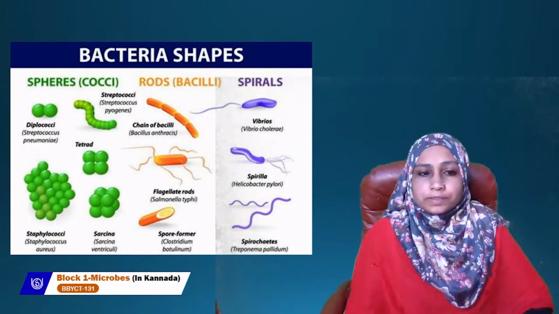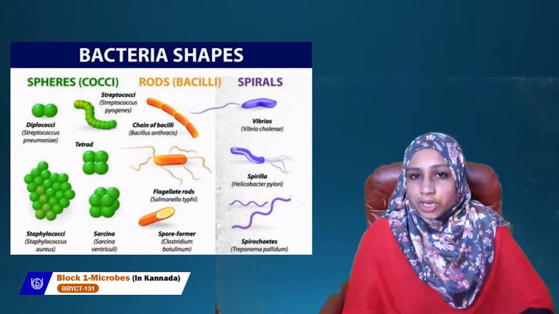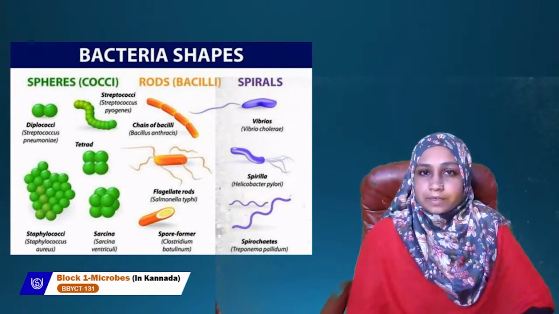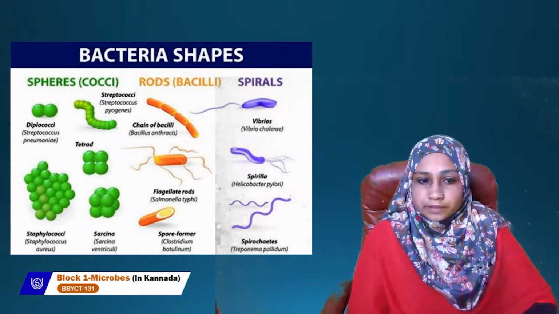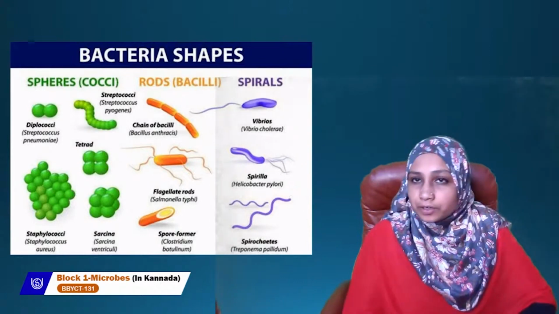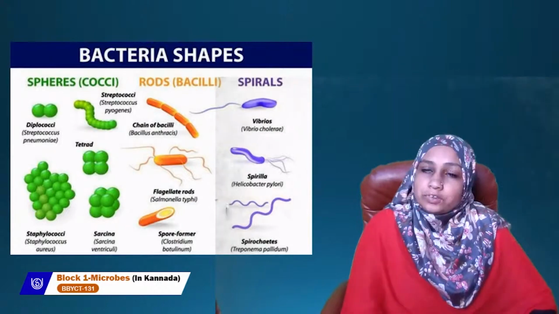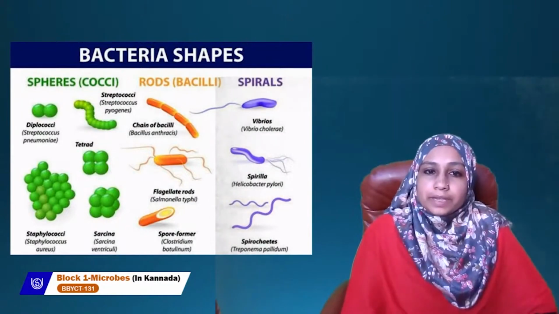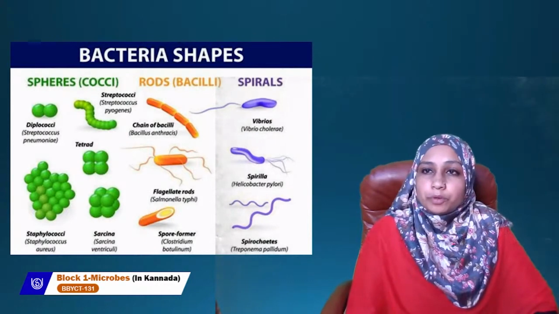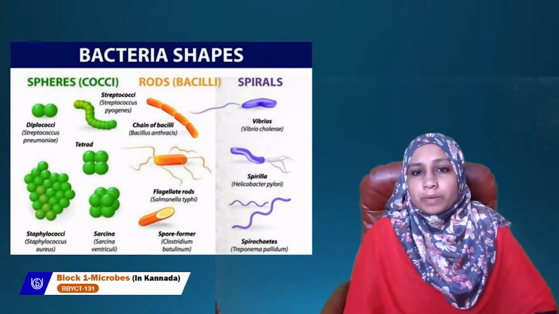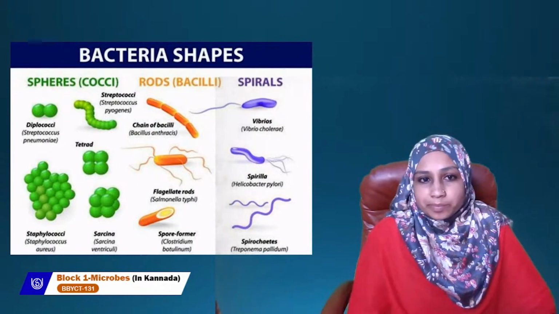It is Staphylococcus. Then rod shape, I told you, rod shape means bacilli. So bacilli, if it is a chain of bacilli, we call it Bacillus anthracis. If flagella are present in the bacillus, we call it flagellated rods. An example is Salmonella typhi, which causes typhoid. Then spirals, Vibrio shaped. Vibrios means comma shaped, we call it Vibrio cholerae. And last, spiral shape, that is Helicobacter pylori. These are the examples for spirilla bacteria.